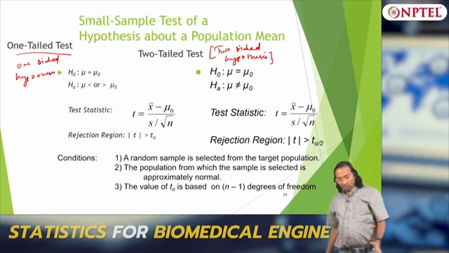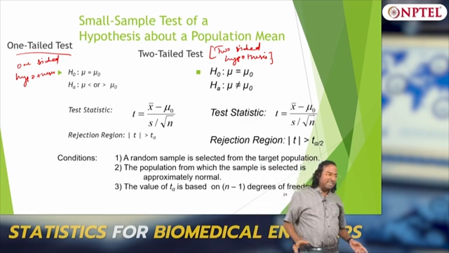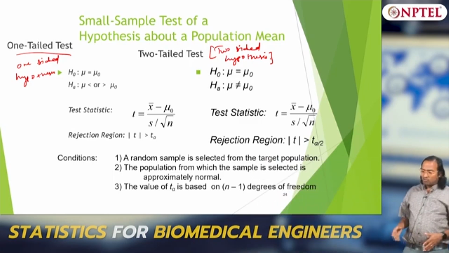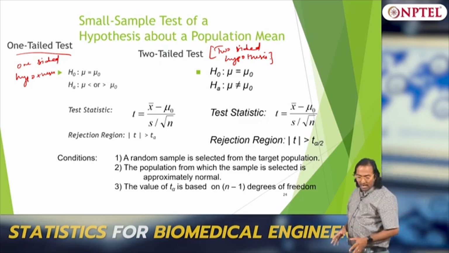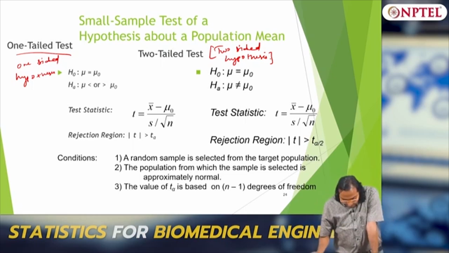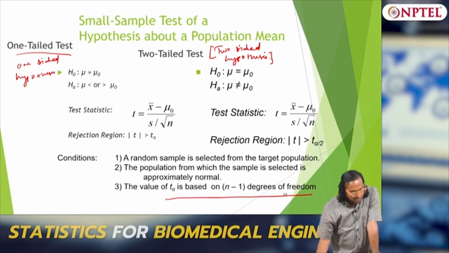And I have given you the H naught and alternate hypothesis, and the test statistic is t here instead of z star, it is going to be t equals x bar minus mu naught divided by s over root n, and the rejection region and acceptance region are also given. The only thing is that t alpha is based on n minus 1 degrees of freedom.